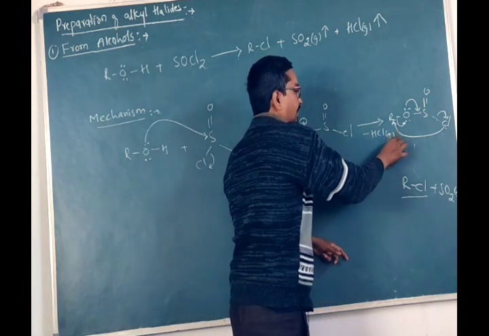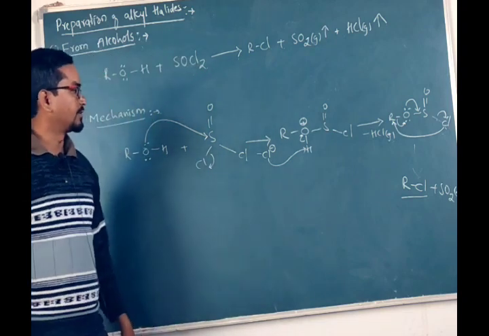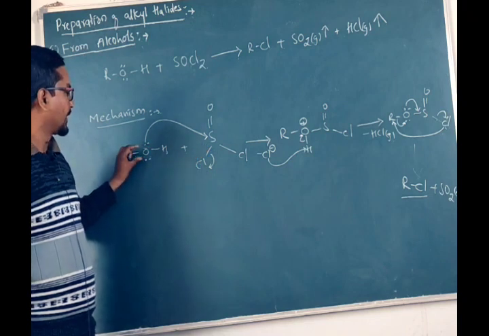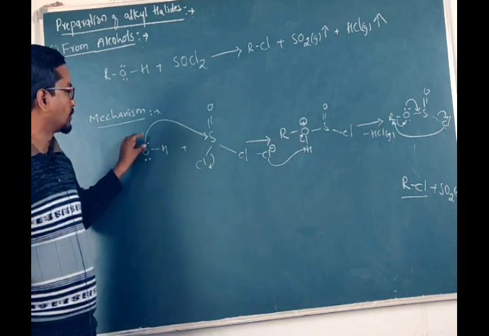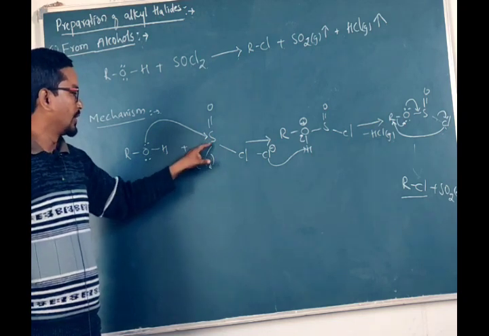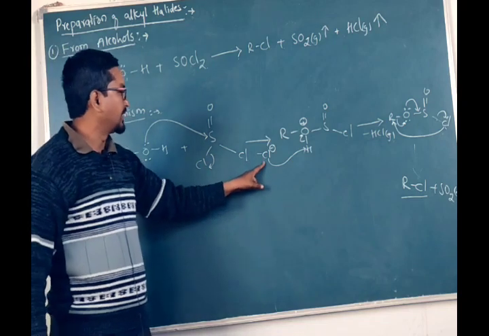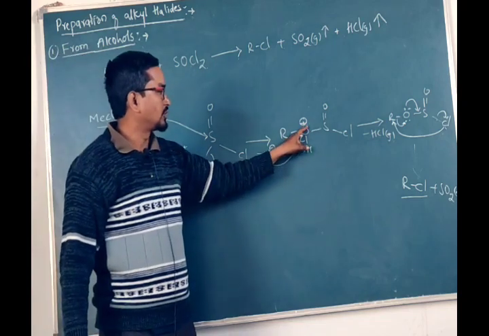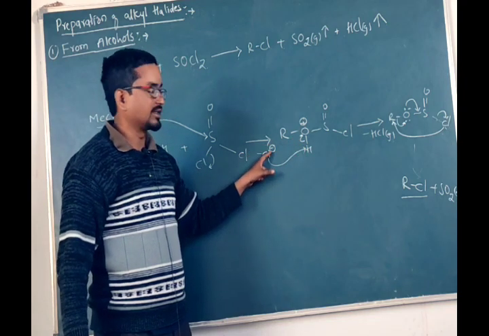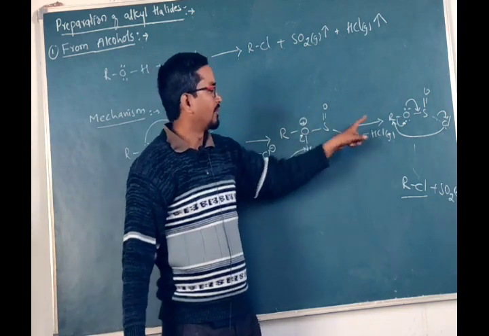Hence in this way we are getting the alkyl chloride, and we get the sulfur dioxide gas and the hydrogen chloride gas as byproducts. So you can see one more time, when alcohol reacts with thionyl chloride, the alcohol contains oxygen with two lone pairs, and those two lone pairs are donated to the sulfur. Why? Because chlorine is more electronegative than sulfur, hence it is leaving from this side in the form of Cl minus. So oxygen acquires a positive charge, that positive charge is neutralized by gaining this electron, and then this Cl minus, that is chloride, will abstract this proton and form HCl, and it will form this kind of species.